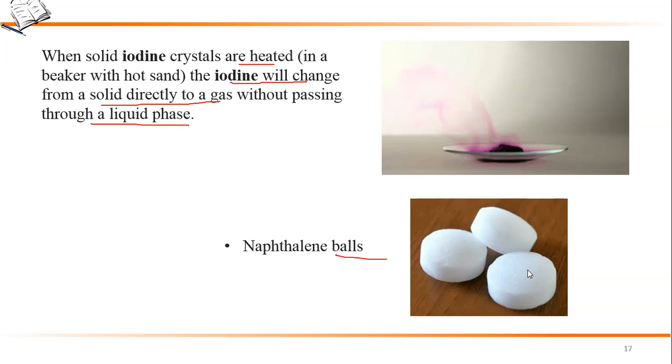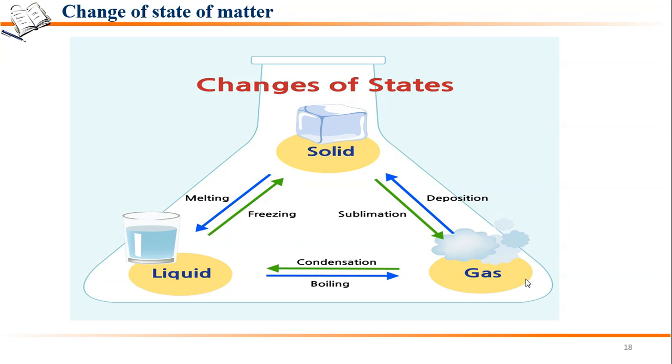And on cooling that gas, it gets converted directly into solid. You can call it sublimation, or you can call it deposition also. So what we have studied is that when solid is changed into liquid, it is known as melting. Then when liquid is converted into gas, that is known as boiling. And when gas is directly converted into solid, that is known as deposition, as in the case of ammonium chloride.